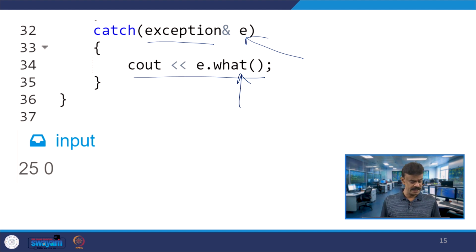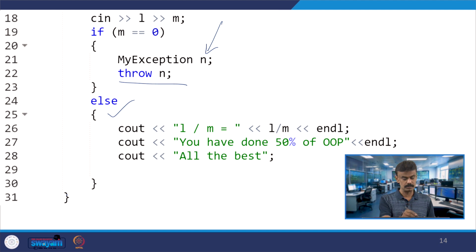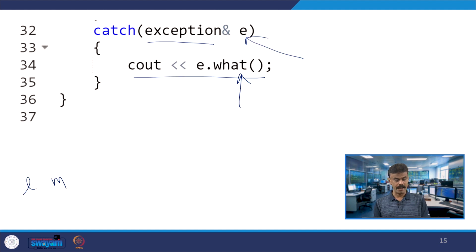Suppose I am giving the input 25 and 0. That means L is equal to 25 and M is equal to 0. This is what the cin, L and M, I am doing. So, M is 0, we will create an object n and this will be thrown. So, throw n will be caught over here by the catch function, and then you have an object E, the reference object E under exception, and the object E is invoking what.